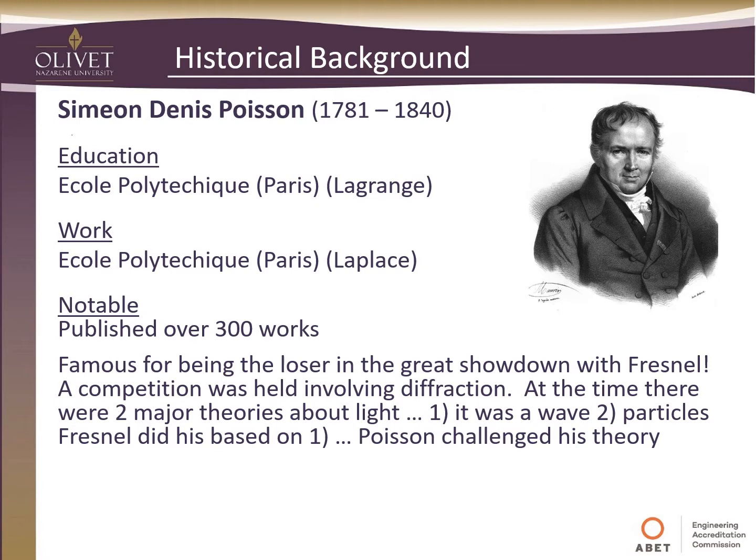Fresnel based his argument on the first assumption, that it was a wave, and Poisson challenged this theory as he backed the second, that it was particles.